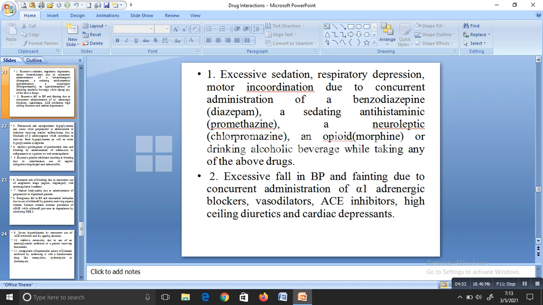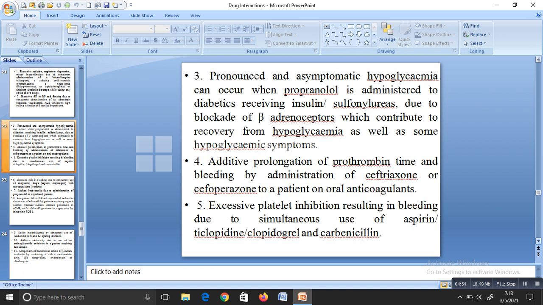Next, imagine a person is having diabetes and is taking insulin or sulfonylureas. Insulin is the anti-diabetic: when a person has high glucose levels, we inject insulin, or he may be on an oral anti-diabetic, in the sense of sulfonylureas like glibenclamide.